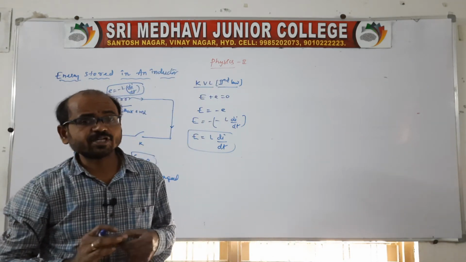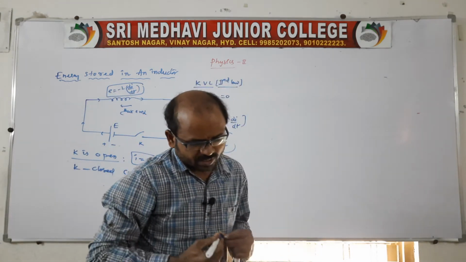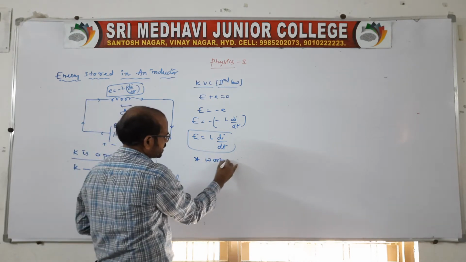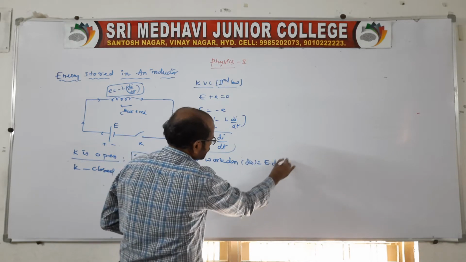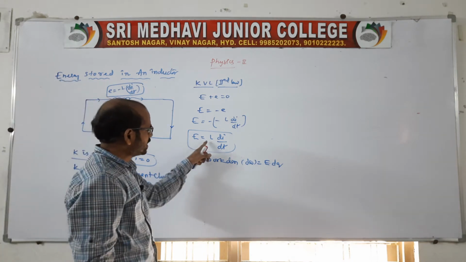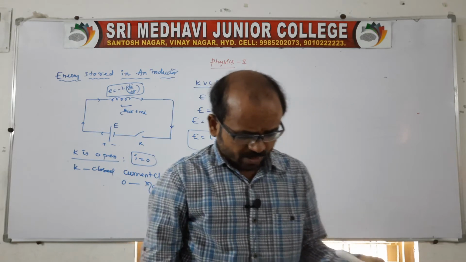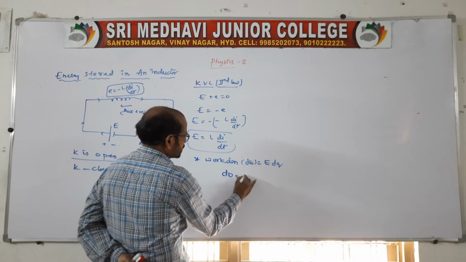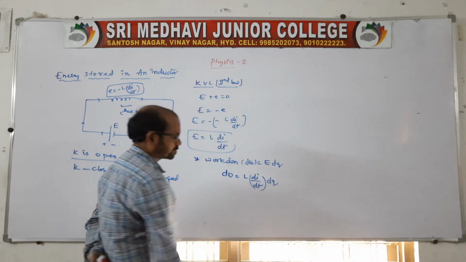For that we need the work done, because work done is in the form of energy. A small amount of work is done because of the moving of the charge. Work done dW is equal to E into dQ. Here E we know is L di by dt. So we write dW is equal to L di by dt into dQ.